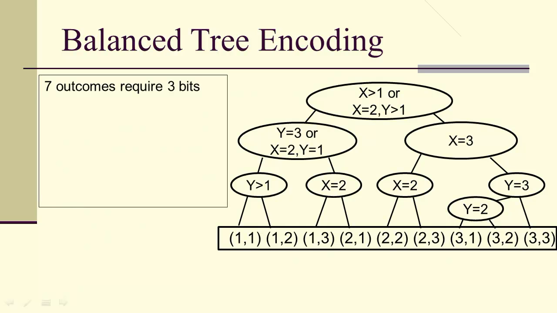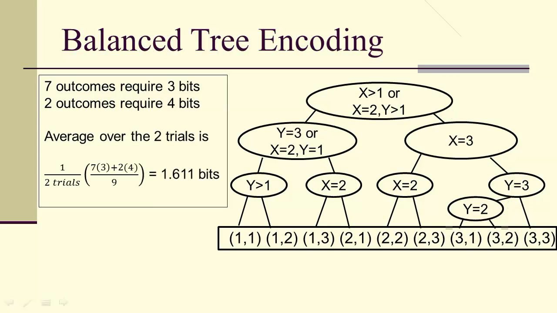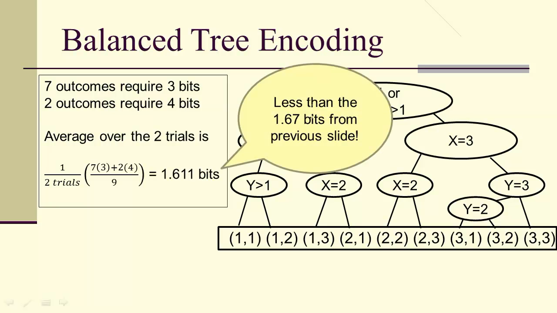So let's look at what we've got. 7 of these outcomes require 3 bits. 2 of the outcomes require 4 bits. So the average over the 2 trials is 7 times 3 plus 2 times 4 over 9, which is 1.611. And that's less than 1.67 that we saw on the last slide. So now we know the average information is no more than 1.611. This is for 2 trials.